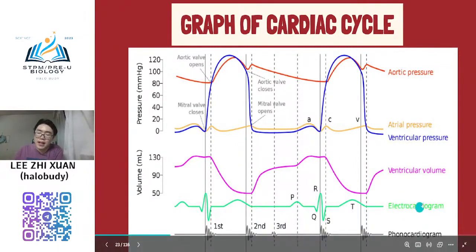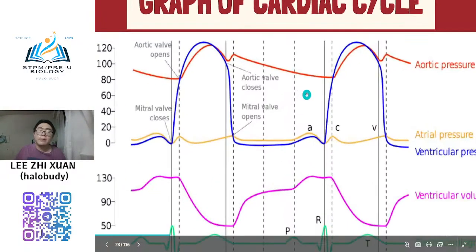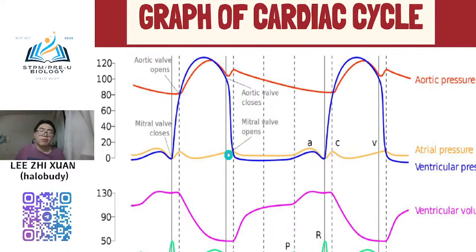You see this diagram in hospitals, especially for people in the ICU. You also see it in dramas, right? This is the electrocardiogram. But in our syllabus, you just need to know the upper part.